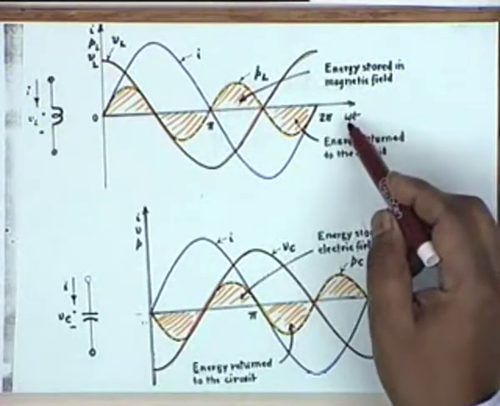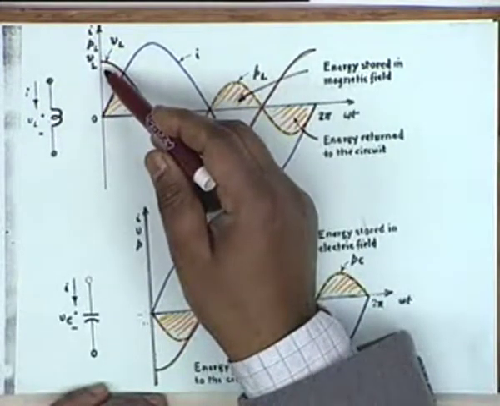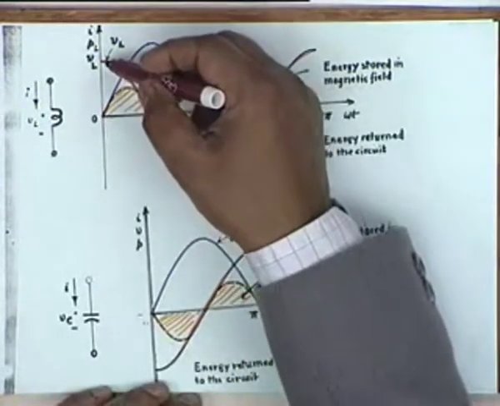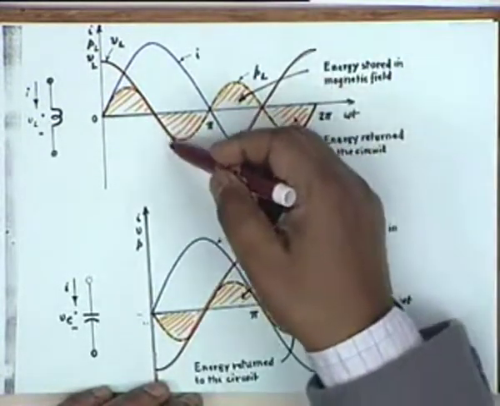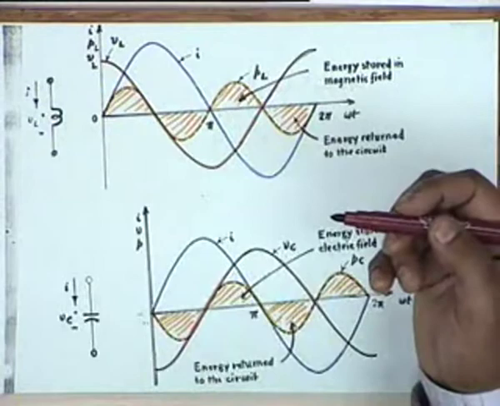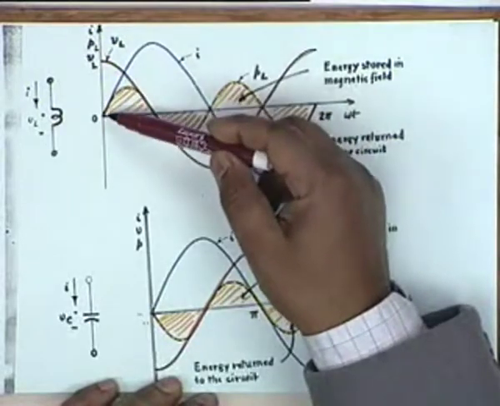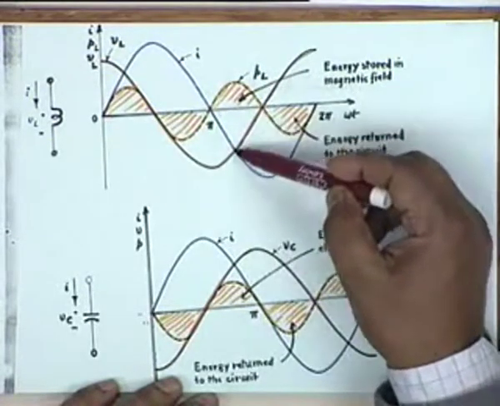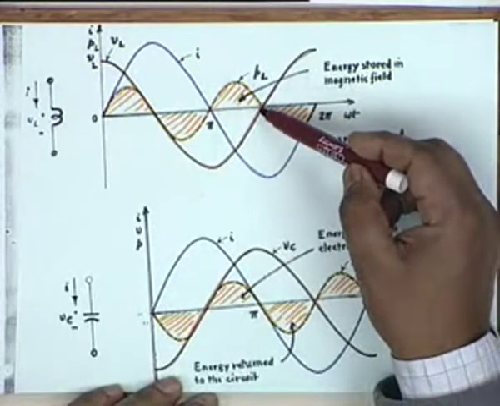Alright. When omega t is 90 degrees less than the maximum of the current, the voltage reaches its maximum, because the voltage is 90 degrees ahead of the current, and therefore this curve, what color is it? Red. The red colored curve is that of the voltage across the inductance, and the instantaneous power is the product of the two. Whenever the current and voltage are both positive or both negative, as in this portion, the instantaneous power is positive.